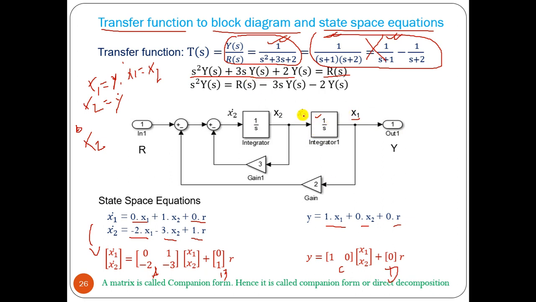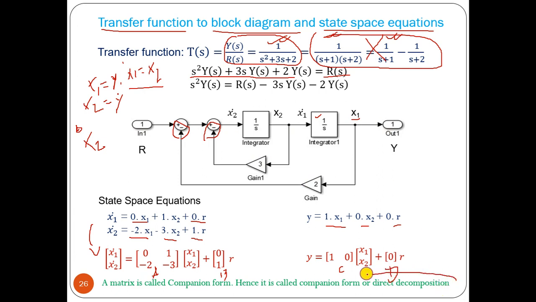Then x1 dot equal to x2. Okay, directly connected, and before the integrator it should be x2 dot. x2 dot equal to what? Here we have minus 3x2, and minus 2x1 plus 1r. Okay, and y equal to x1. So this is the block diagram.